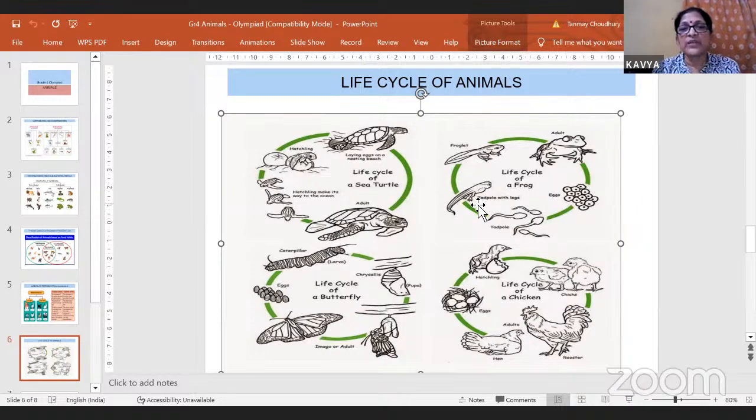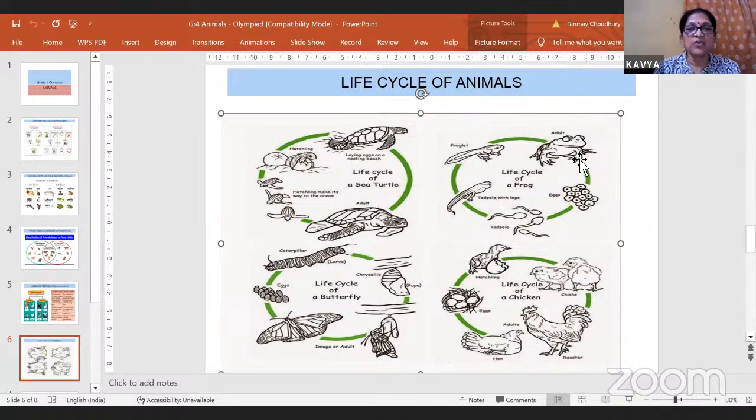Now, after some weeks, the tadpole starts developing the hind limbs first. First the hind limbs come out, then the forelimbs, because the forelimbs find it difficult to come out as the gills are present at that place. So the forelimbs come out later on. Now you see, it has the forelimbs and the hind limbs, but it has a tail. Gradually over the weeks, the tail disappears, it is reabsorbed, and this young one jumps onto land and it is now an adult.